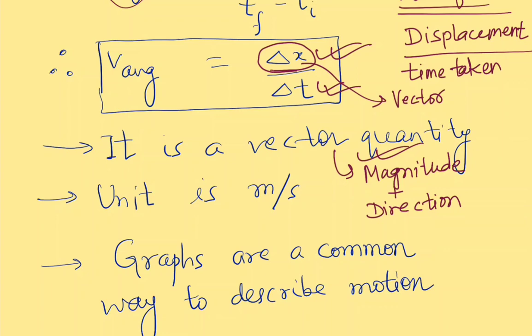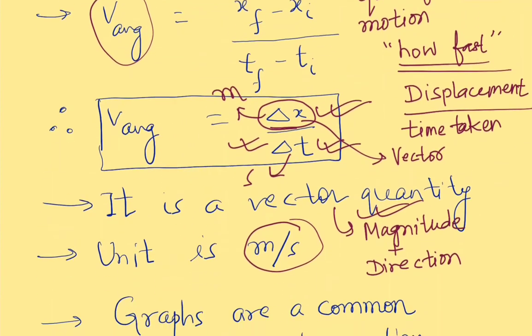Its unit, as may be clear from the equation, is meters per second. The unit of displacement we discussed in a previous video, meter. The unit of time is of course second. So since it is a ratio between displacement and time, its unit is meter per second. This is the mathematical way of finding out the average velocity.